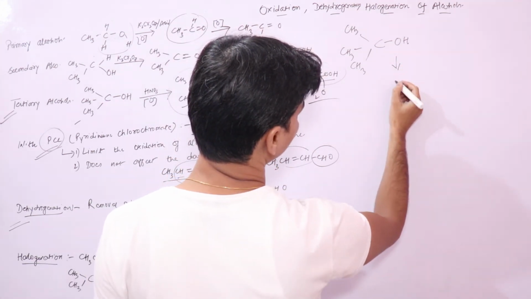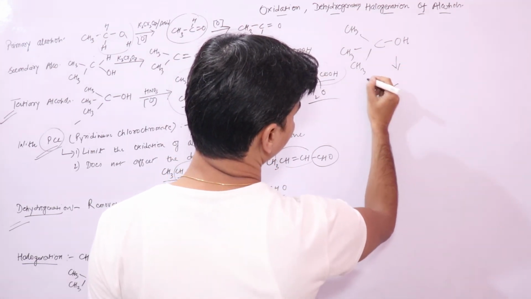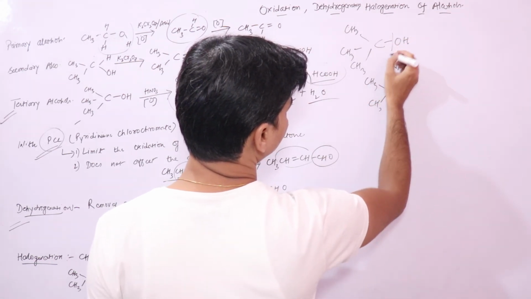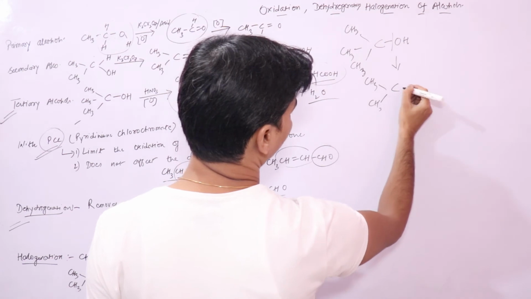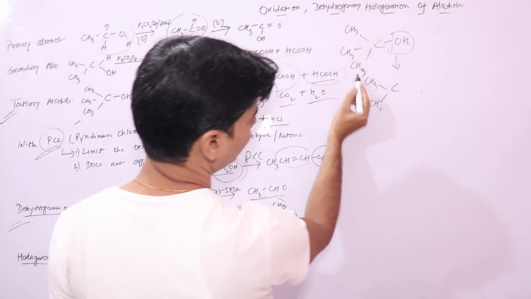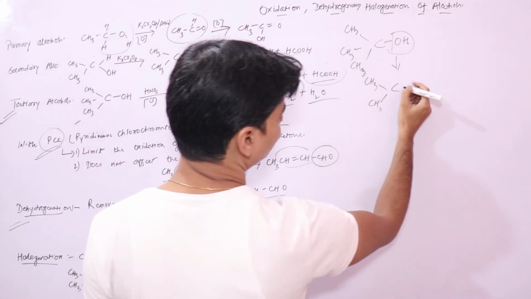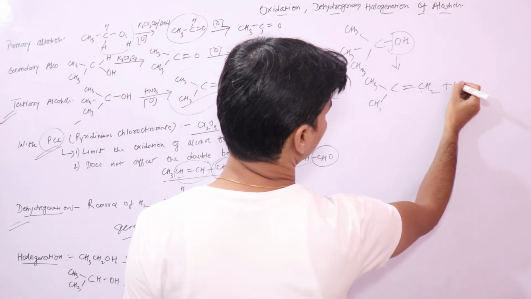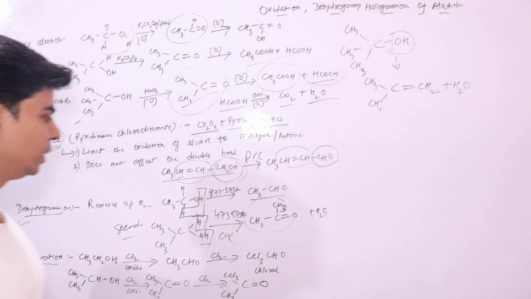Right, it will dehydrate like this. One water molecule will get removed, this OH, and one hydrogen from this methyl group will get removed, right, and it will form this. This is an alkene plus water, right?